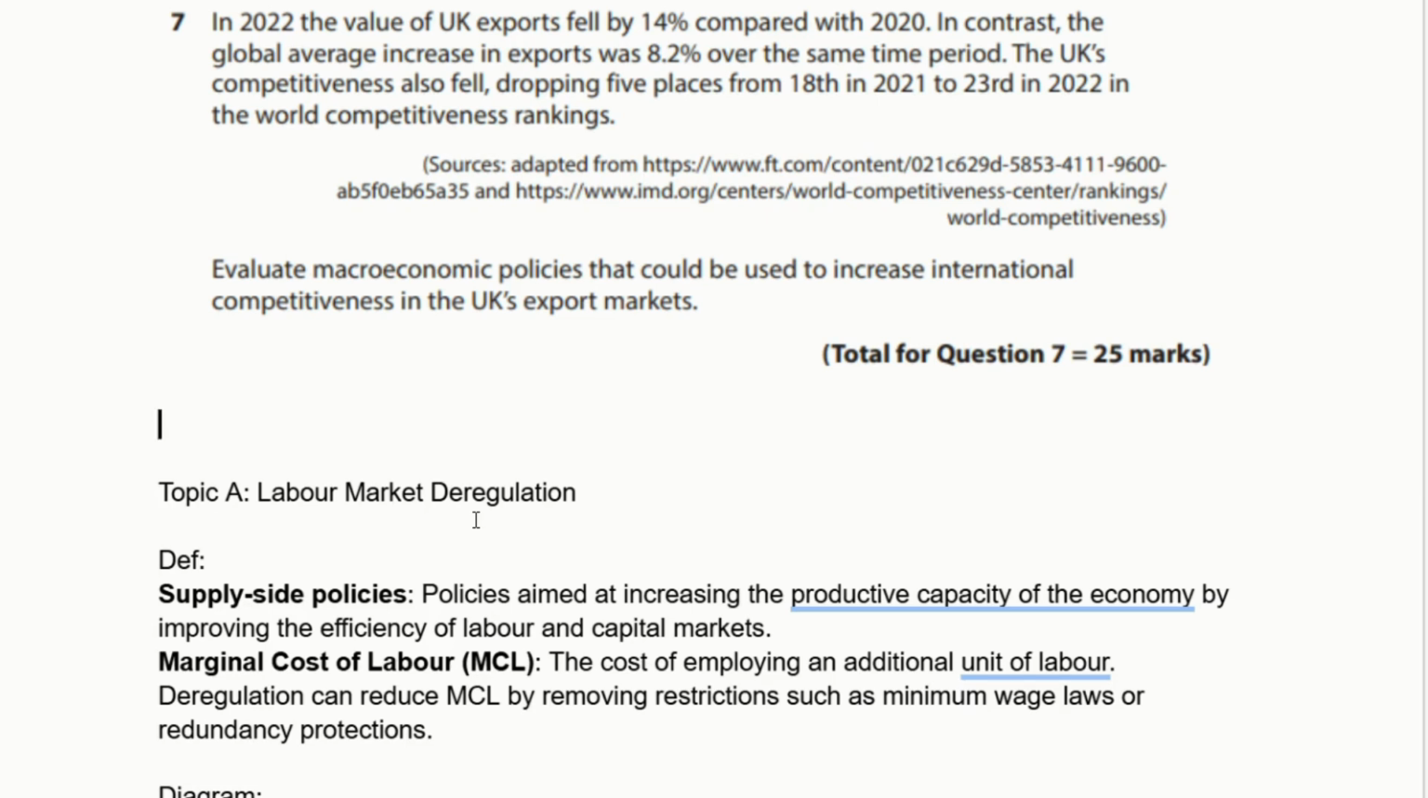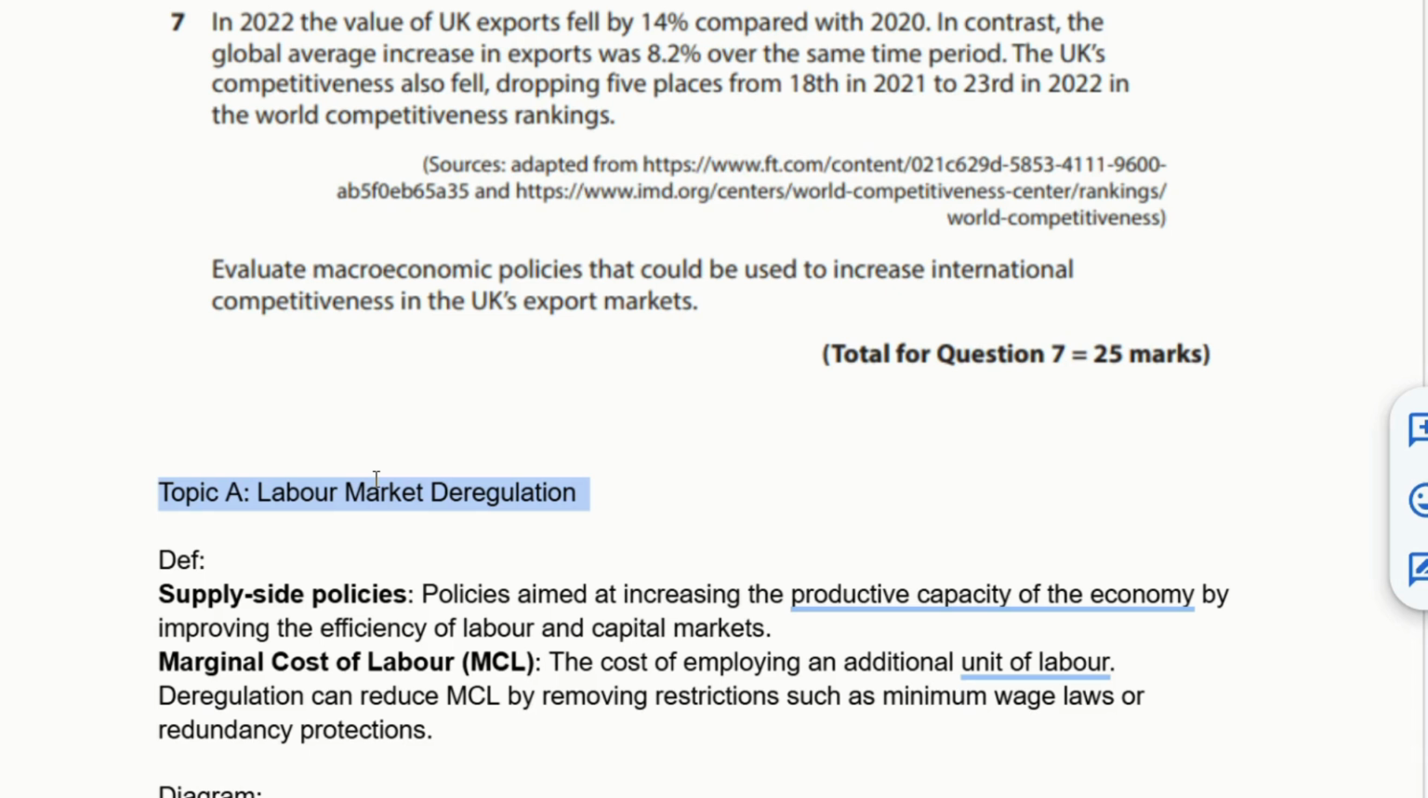So the question's asking us to evaluate macroeconomic policies. Generally, I will pick two. So my two big paragraphs are going to be analyzing two different macroeconomic policies that will try and increase the competitiveness of the UK's export markets. And I've gone for two here. One is, as you can see, labour market deregulation. The other is reducing trade barriers, so like lowering tariffs, trying to negotiate better bilateral trade deals to reduce friction when you're trading.